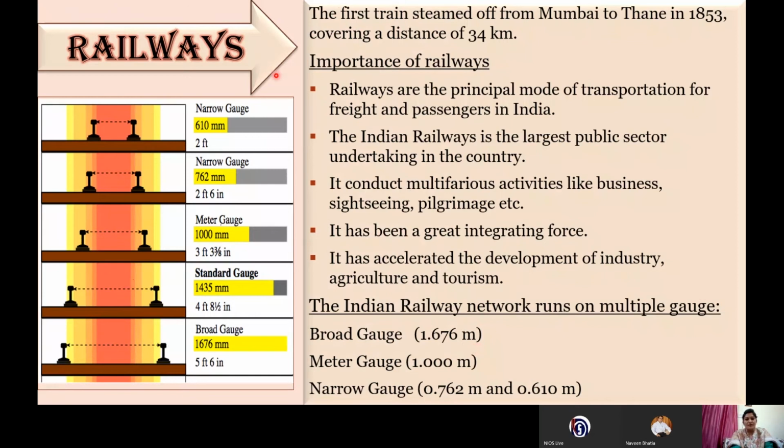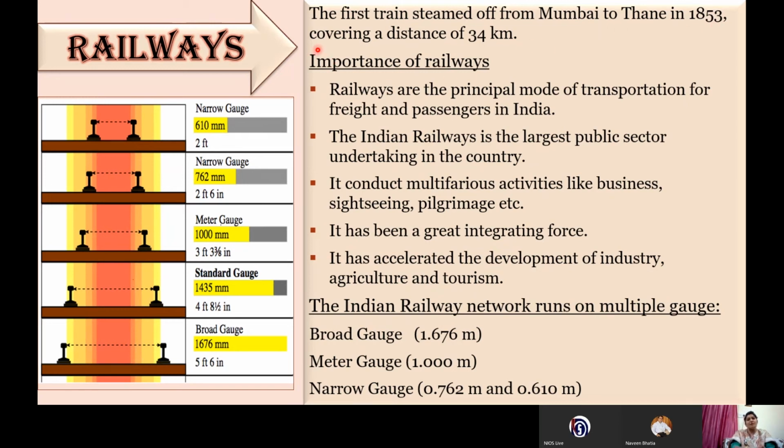Next, we have the railways. You know that the first train started from Mumbai to Thane in 1853. This was during the British government, and it covered a distance of almost 34 kilometers. During this time, Lord Dalhousie was the Governor General of India, and he is also known as the father of Indian Railway. Sometimes a question is asked in which year the first train steamed off. So it was in 1853 from Mumbai to Thane.